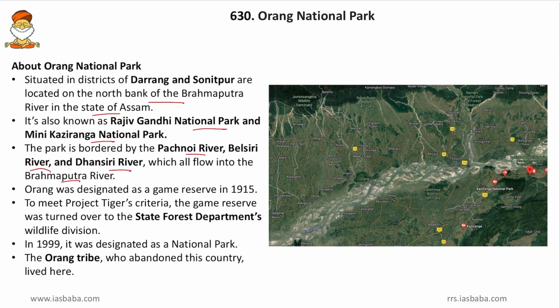Then Orang was designated as a game reserve in 1915. So friends, a game reserve is a reserve in which controlled hunting, or the game of hunting, is allowed. So this was a game reserve, and then the hunting was banned and the government took over the area. Then to meet the Project Tiger's criteria, the game reserve was turned over to the State Forest Department's Wildlife Division. So it was converted and the State Department took over the control of the land, and now it is a tiger reserve and a national park as well. Then in 1999, it was designated as a national park. Yes, now it is a national park.